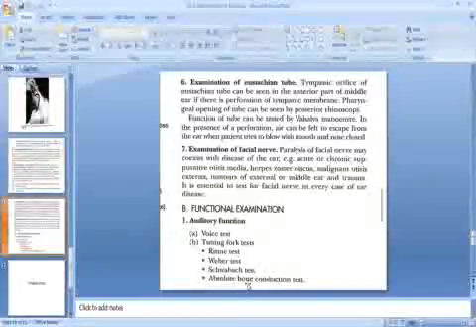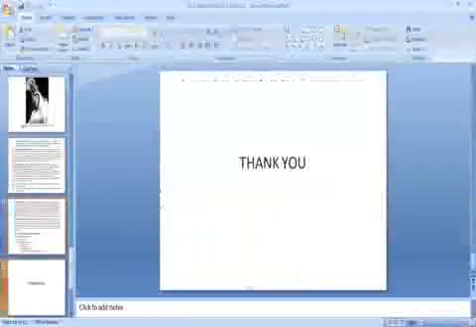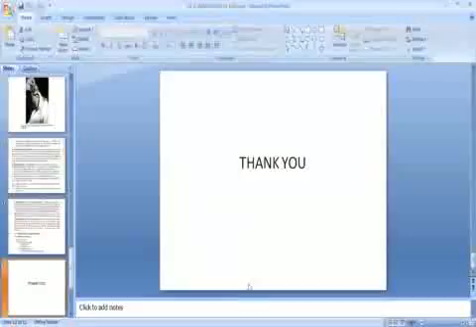Next, we have to do the functional examination. In this, the important one is the auditory function. We have to do the voice test and tuning fork tests like Rinne test, Weber test, Schwabach test, and the absolute bone conduction test. Thank you. Here completes this session of the examination of ear.